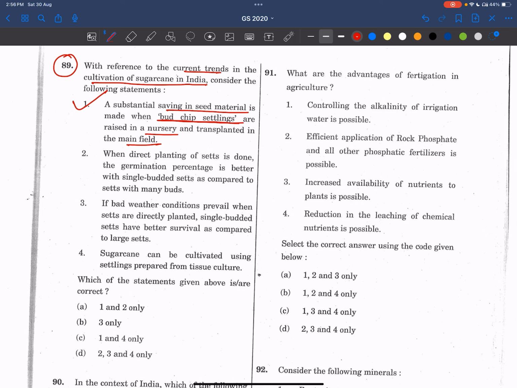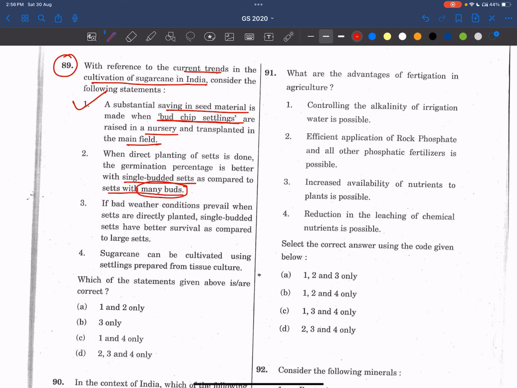Now see, when direct planting of sets is done, the germination percentage is better with single budded sets compared to sets with many buds. See here, friends, when we put a single bud, if any insects or natural calamities occur, it will die then and there, so the survival chances are very low. But when we put a bunch of buds, even if a few die, at least one or two will survive.